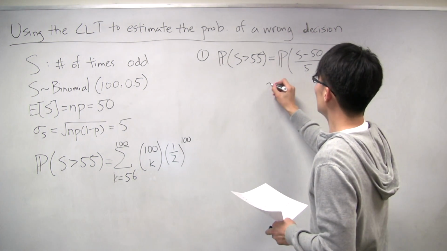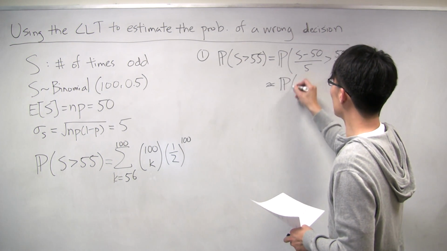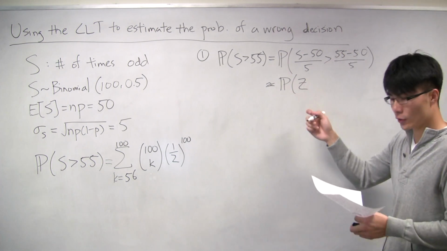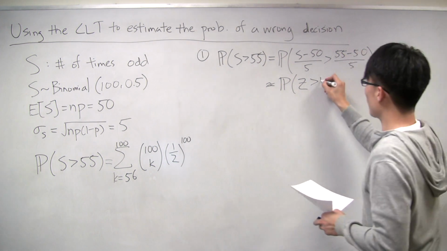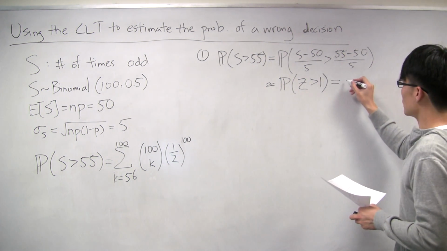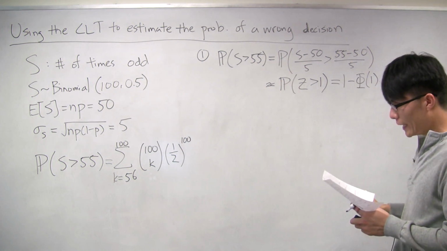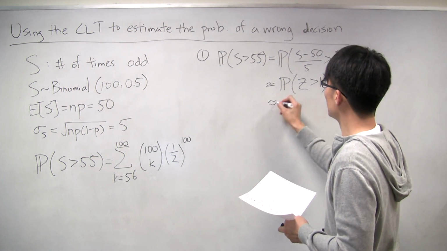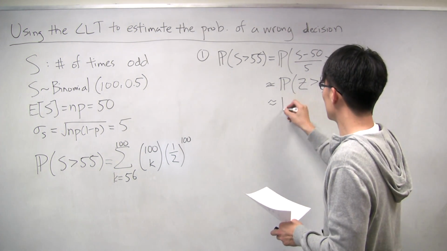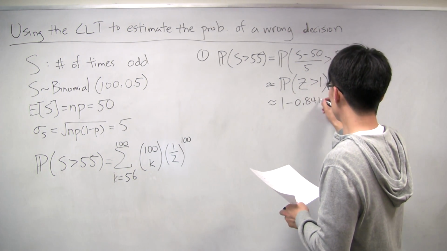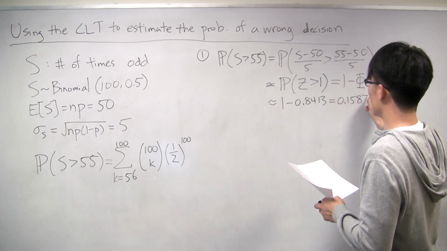And then we invoke the central limit theorem, and we say that this is approximately the probability that Z, the standard normal, is greater than, well, this is 5 over 5, which is 1, which is just 1 minus phi of 1. And if you go in the standard normal tables, you can find out what phi of 1 is. Turns out it's 0.8413. And so the approximation that you get here is 0.1587.